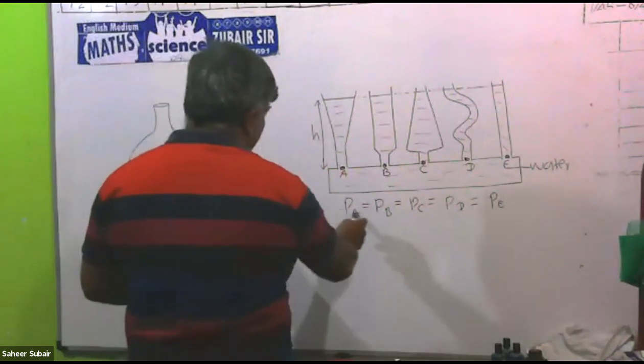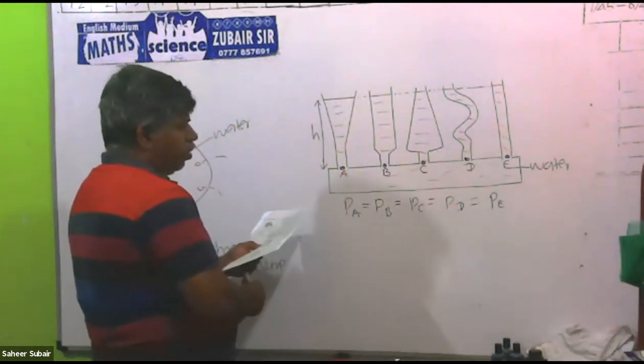Then below that you can write PA equal PB equal PC equal PD equal PE.